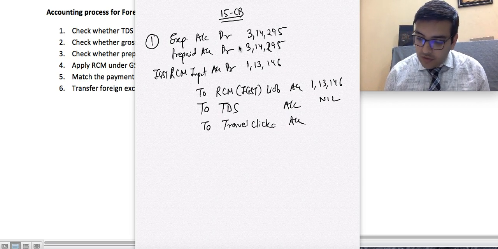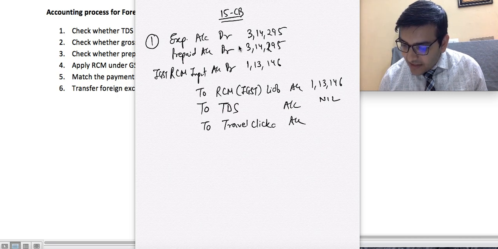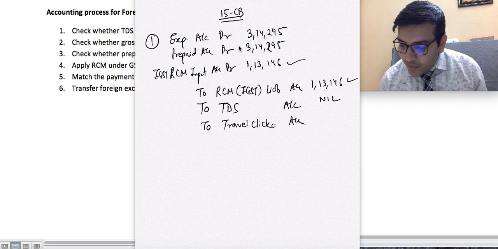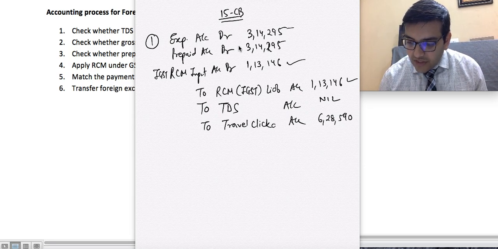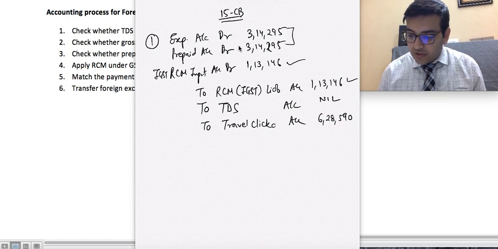Right? So how much will go to the party account? See, 113, 113, this is done. We have already debited and credited, so there is no effect. How much do we have to pay to the party? 628,590. Simple. The total of these two. Since there is no TDS. If TDS had been there, the amount would have been reduced, because we have to pay after TDS. But in this case, there is no TDS. So this would be the accounting entry in this case.